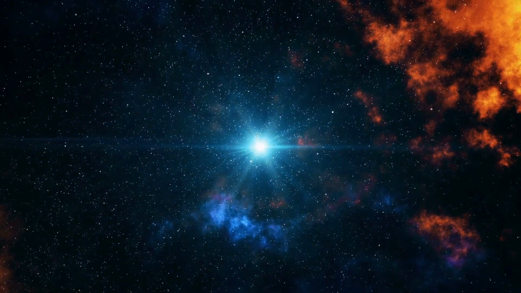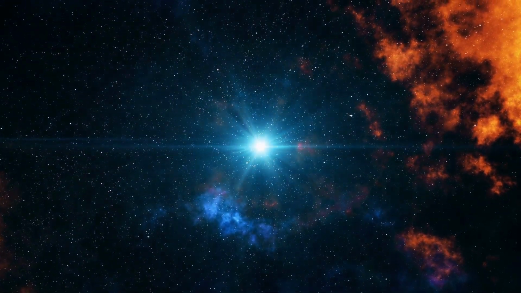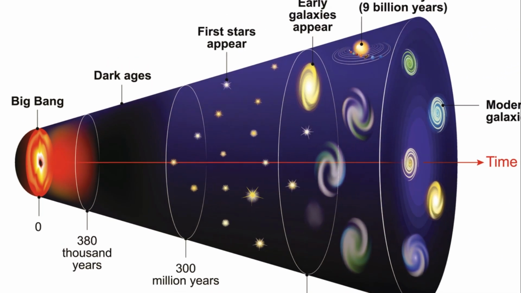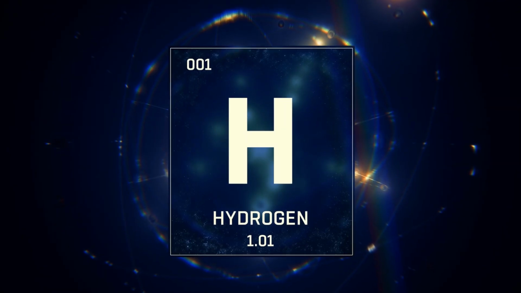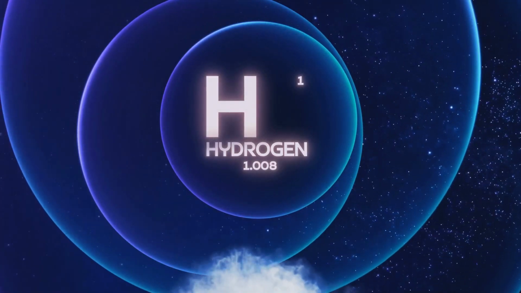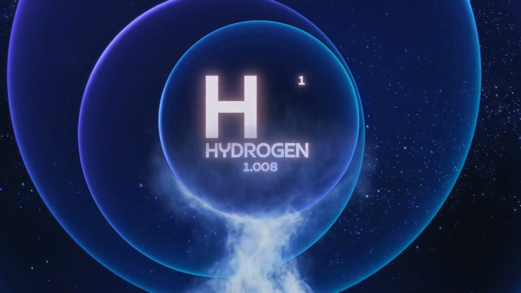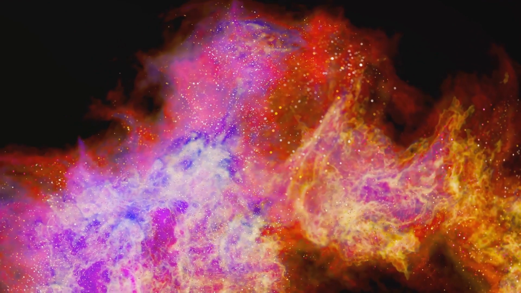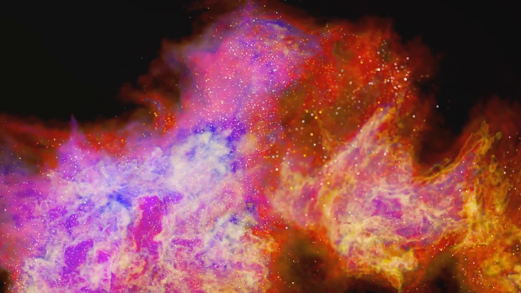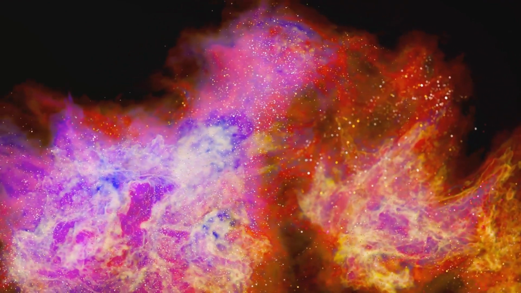Imagine the universe shortly after the Big Bang, a hot, dense sea of particles. As the universe cooled, these particles began to coalesce, forming the first atoms. These atoms were primarily hydrogen and helium, the simplest and lightest elements on the periodic table. As the universe continued to expand and cool, these atoms were drawn together by gravity, forming vast clouds of gas.